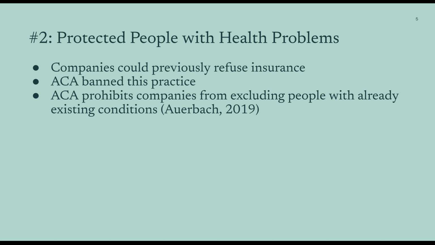Before the ACA was put into place, insurance companies could refuse to cover people just because they had an existing medical condition, like diabetes, asthma, or even cancer. According to public policy expert Auerbach, 2019, the ACA banned this practice, making the system more fair and ensuring that people with health conditions, even if they were pre-existing, could still have access to care without being discriminated against.